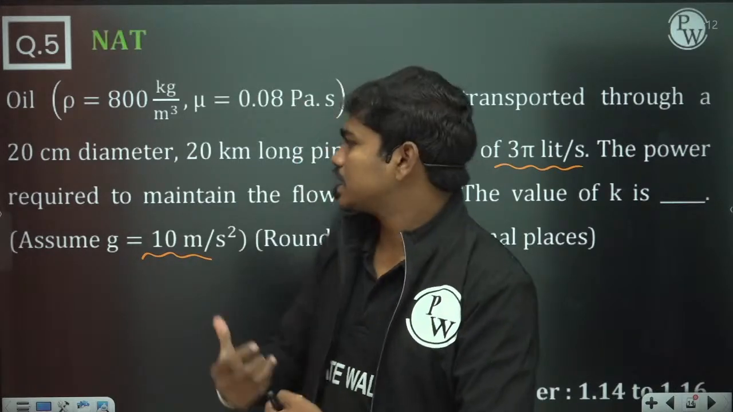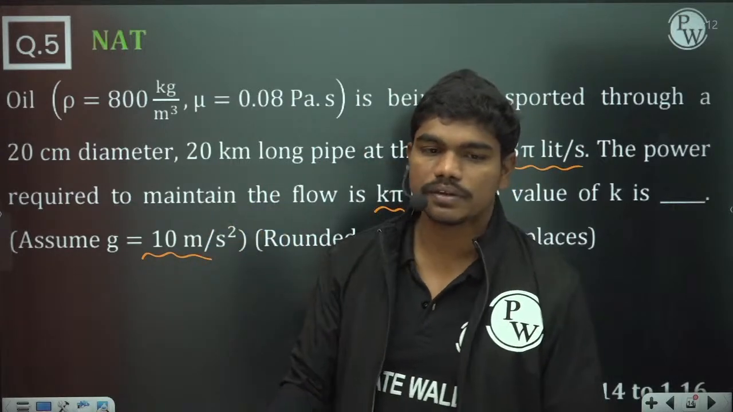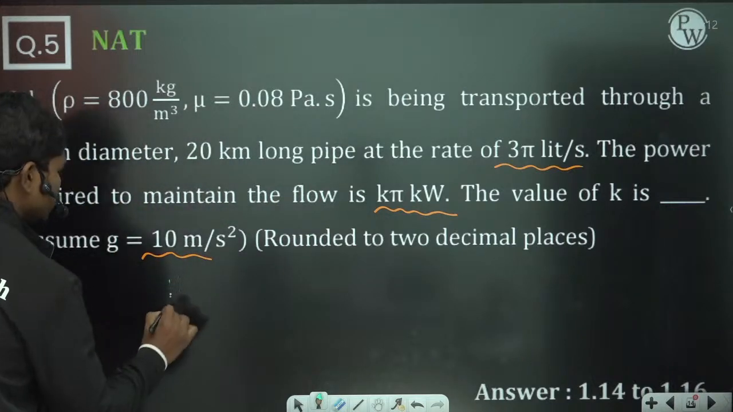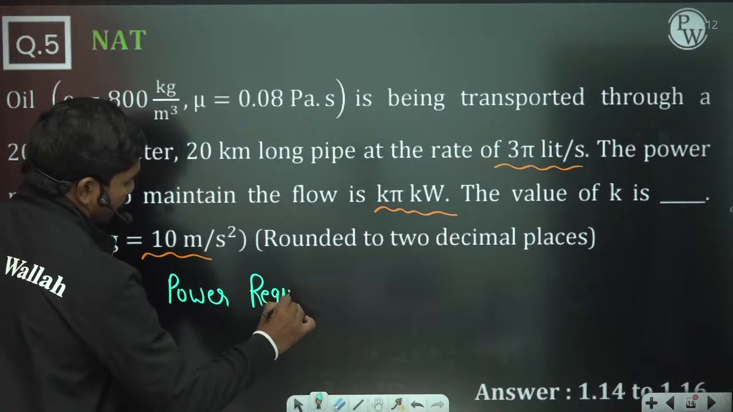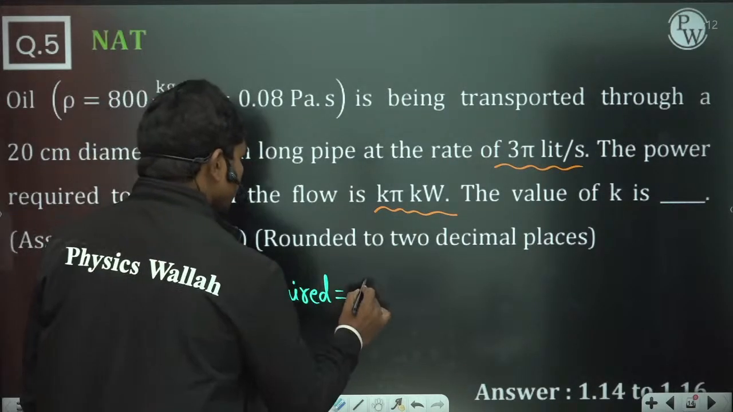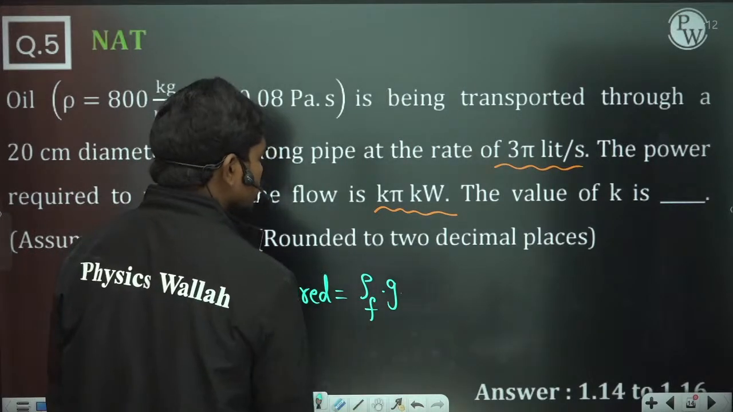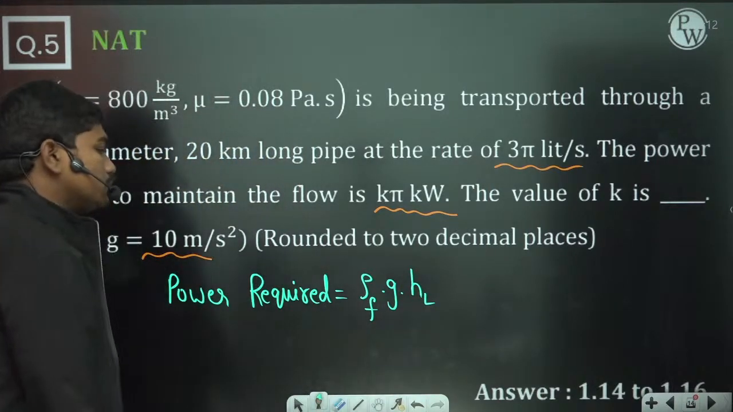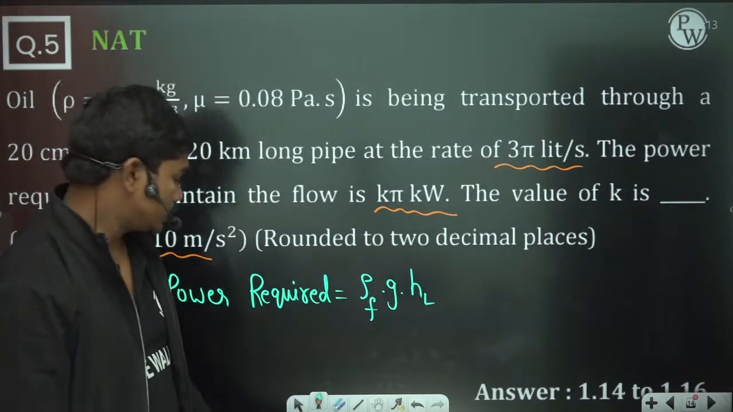They are basically asking what is the power required to maintain the flow. Correct? To maintain the flow, what is the power required? Obviously, power required is equal to rho g into the pressure drop per unit length, which is basically HL. So rho g times HL is the power that is required.